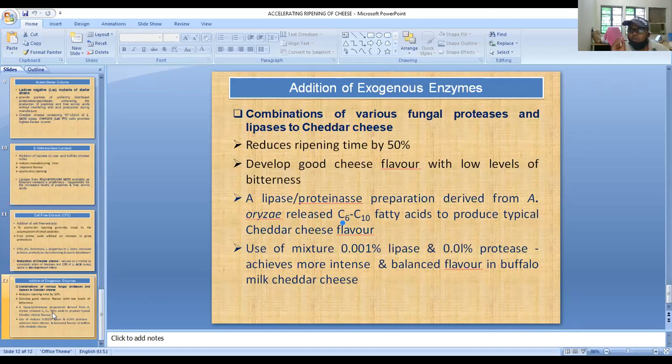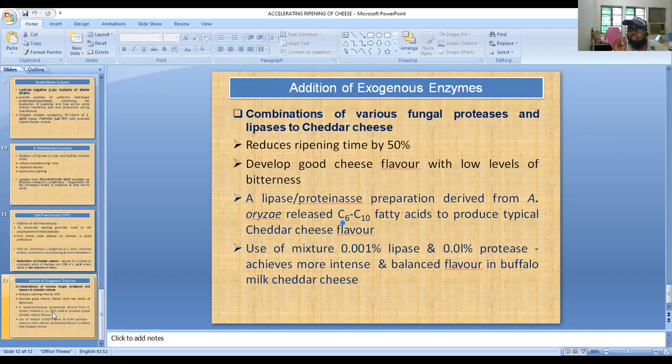Lipase preparation derived from Aspergillus oryzae releases C6 to C10 fatty acids to produce a typical cheddar flavor. The use of a mixture of lipase at the rate of 0.001% and 0.01% protease is helpful in achieving a more intense, balanced flavor in the buffalo milk cheddar cheese.